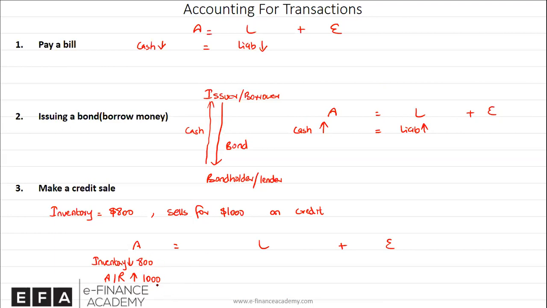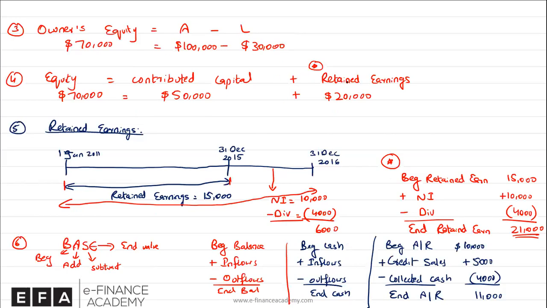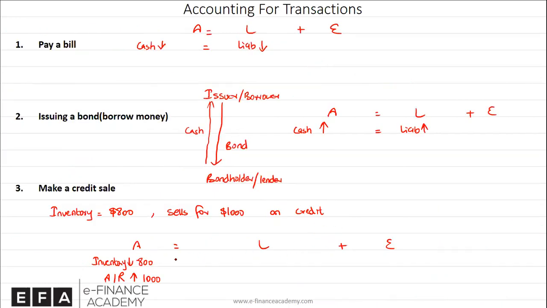How much is the profit which will come through the income statement? Which is around $200. And if you recall, we said the profit from the income statement flows into retained earnings, and retained earnings is part of owner's equity. We saw that right here. Retained earnings is added to contributed capital to give you equity. So this $200 will flow ultimately into the retained earnings, which is a part of equity, by the amount of $200. Overall, your balance sheet will remain in balance. The left side is going up by a net amount of $200, and the right side is also going up by the net amount of $200.